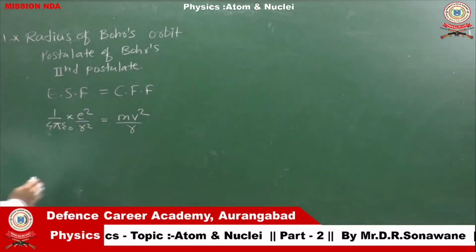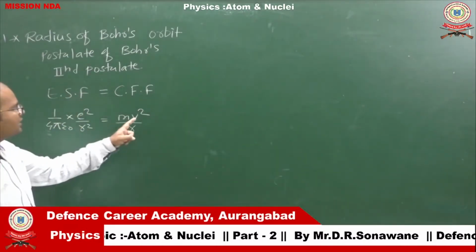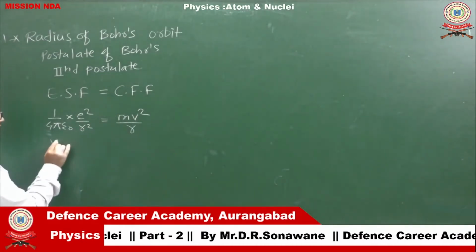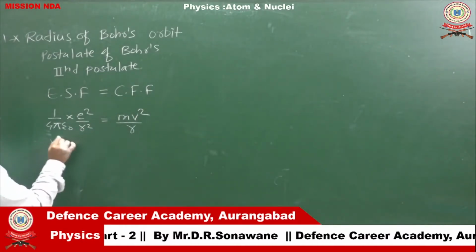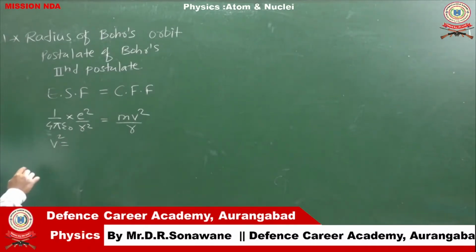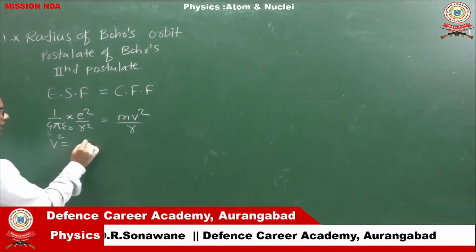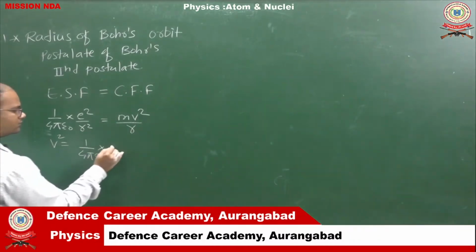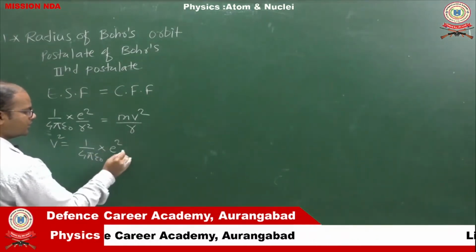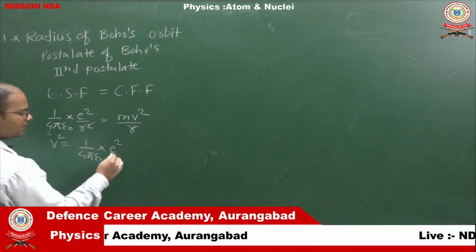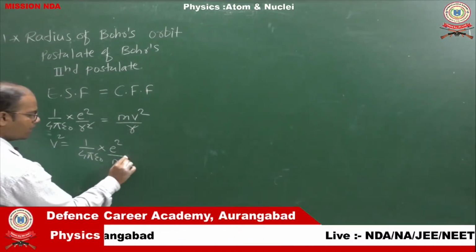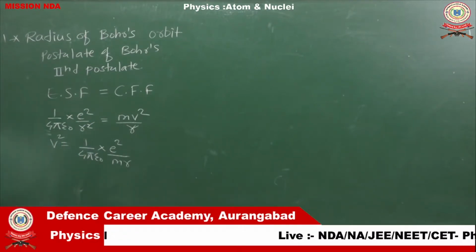If we write this formula for v square, we get v square equals 1 upon 4 pi epsilon naught, e square upon m r, since r square and r cancel. This is the equation for v square.